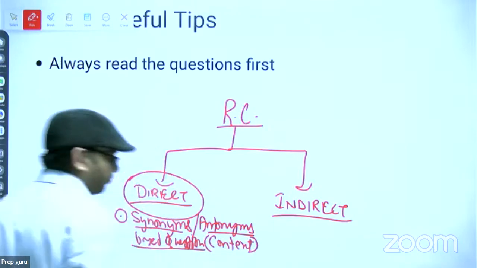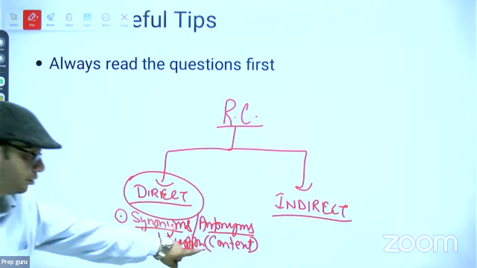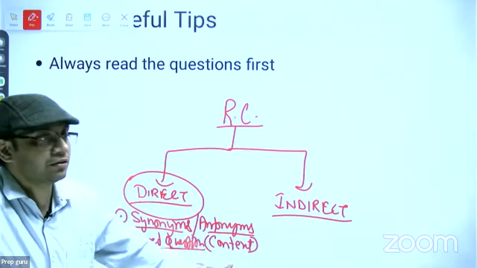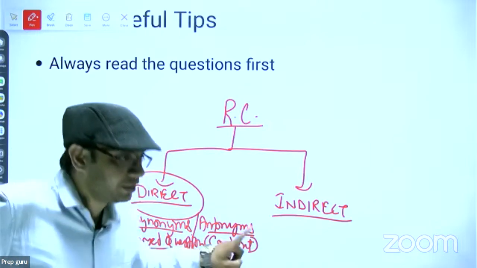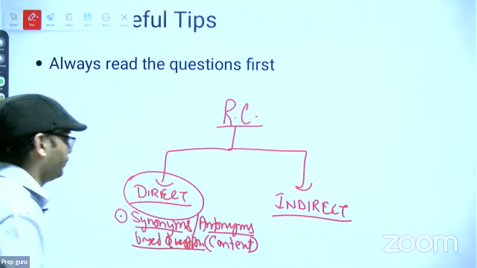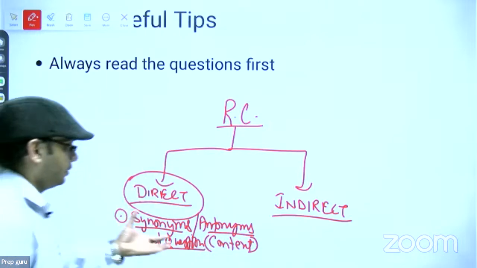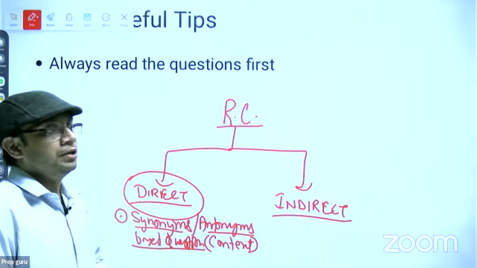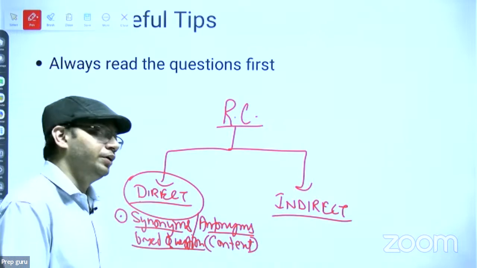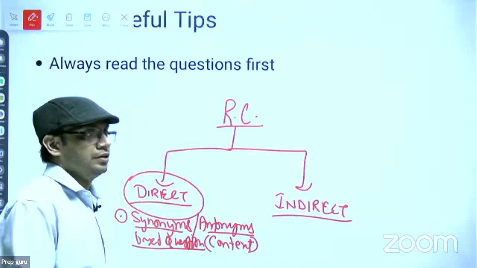Which kind of meaning? Contextual meaning, not literal. So do write context in your copy. Please write down the context kind of thing. Context means what? Suppose if I tell you a sentence, here you have to tell the synonym or antonym according to the context of the given elements in the sentence, right?